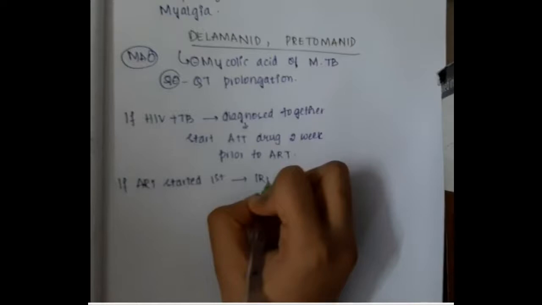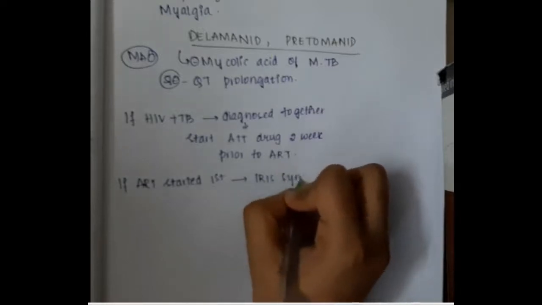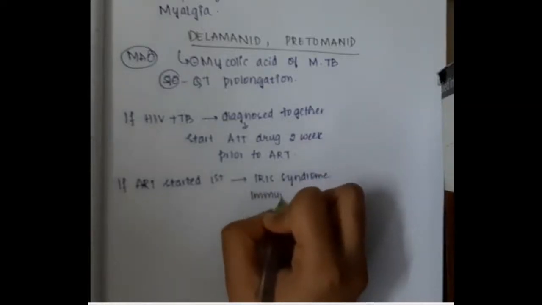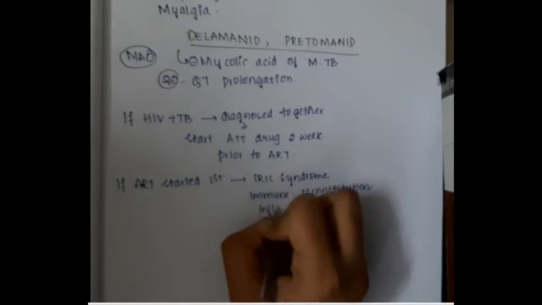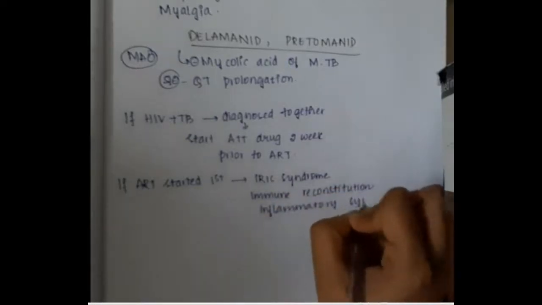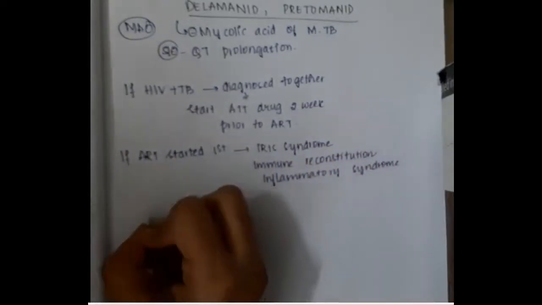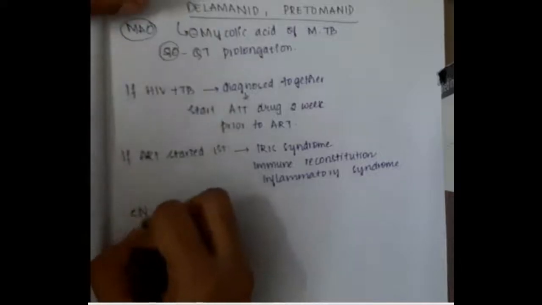But if we start antiretroviral drugs first, then this will result in immune reconstitution inflammatory syndrome. Antiretroviral drugs are the drugs which are given for HIV.